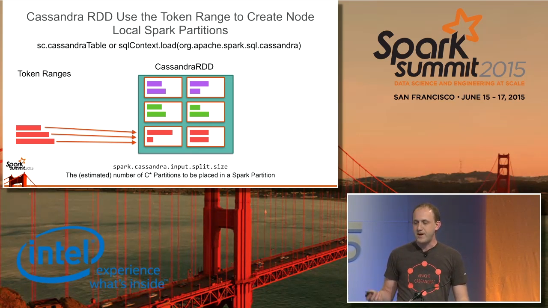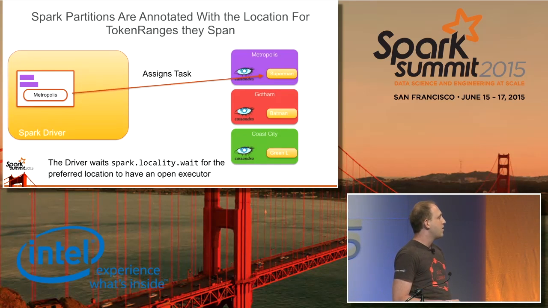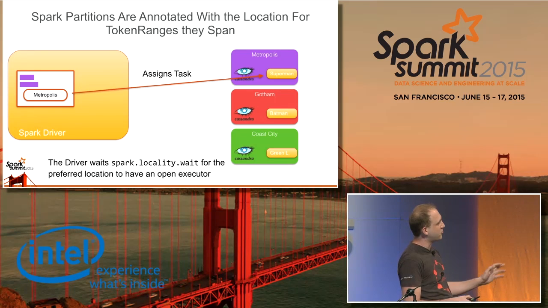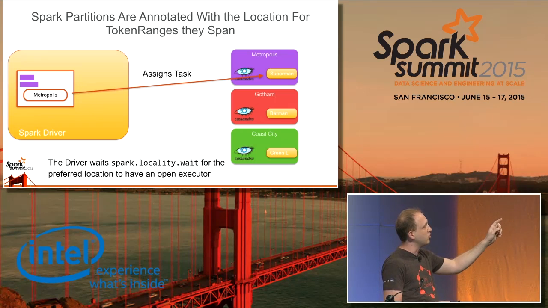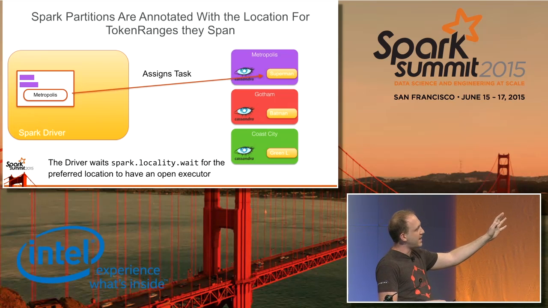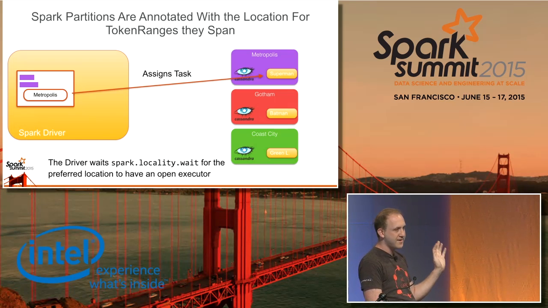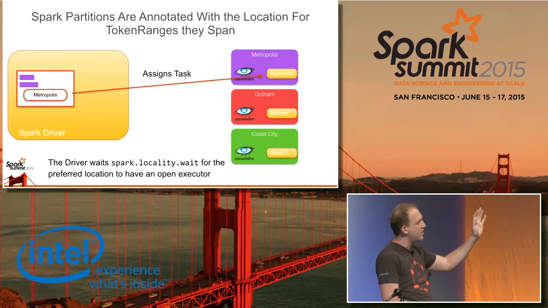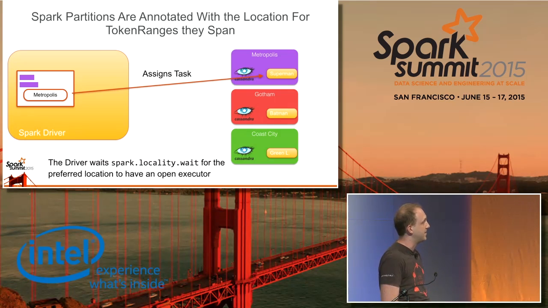So when we go about to actually executing queries, if we take a look at the Spark driver, we'll see that the Spark driver is going to see this Spark partition, know that all the token ranges that are in this Spark partition belong on a certain machine, and it can use that to assign the task to that particular node. Note that this is controlled by the Spark locality wait parameter. So if you do go past Spark locality wait seconds, it will end up getting sent to a different node. So if you really want to ensure data locality when getting data from a Cassandra node, make sure to have this either be very large or set to infinite.